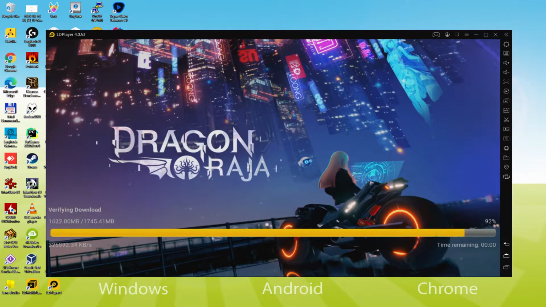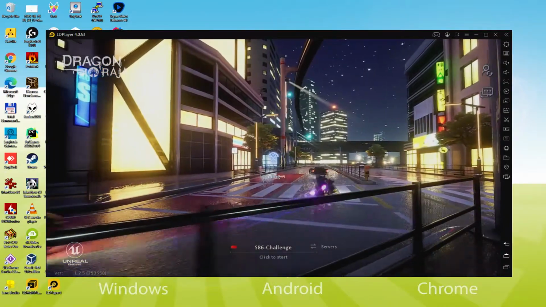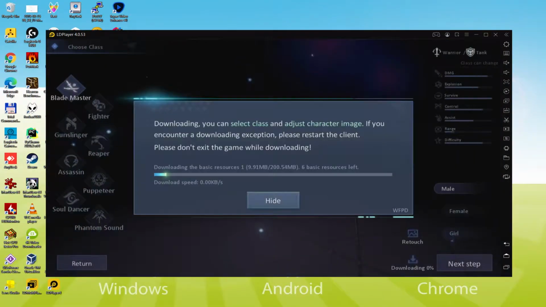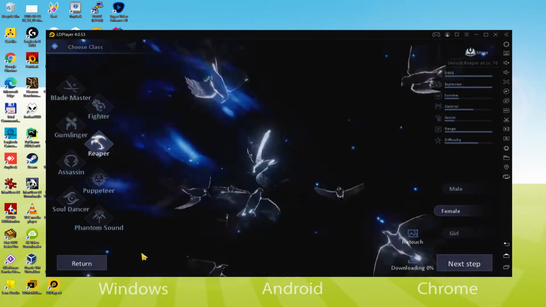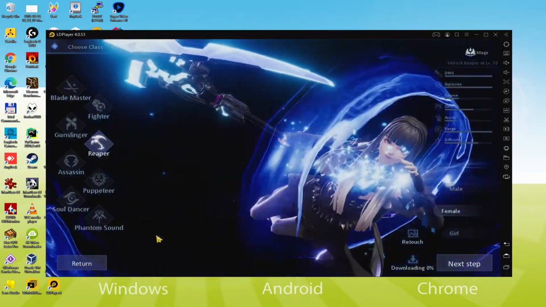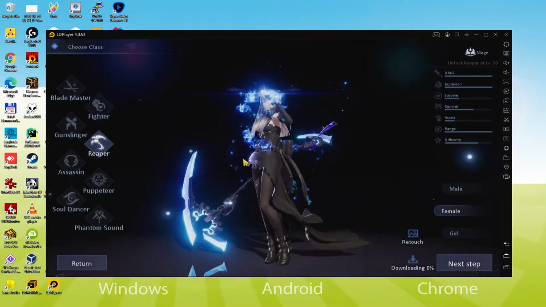Well, we are going to see how to play Dragon Raja on PC. From now on you will be able to watch it on screen. It takes almost no time to effortlessly download and set up Dragon Raja so that we can enjoy playing the game on a Windows computer using our keyboard, mouse and large monitor. So it's time to have fun, let's get to it.